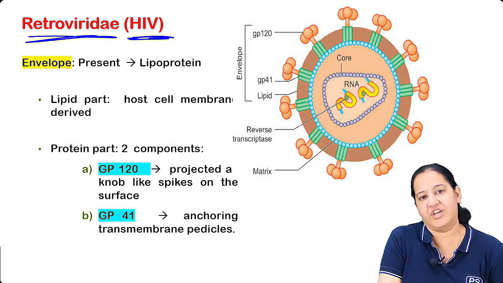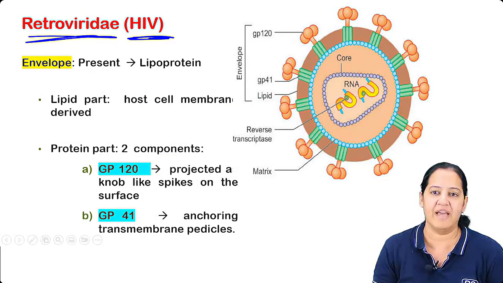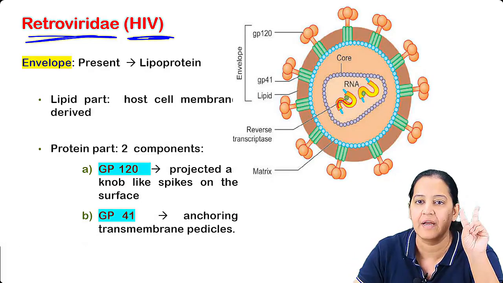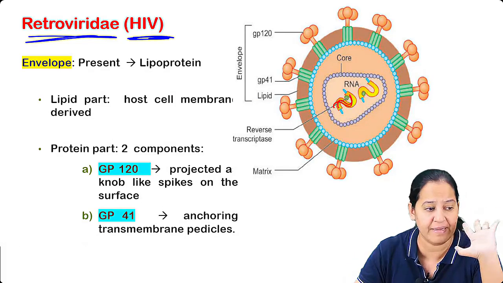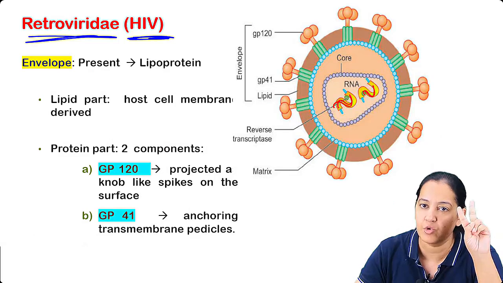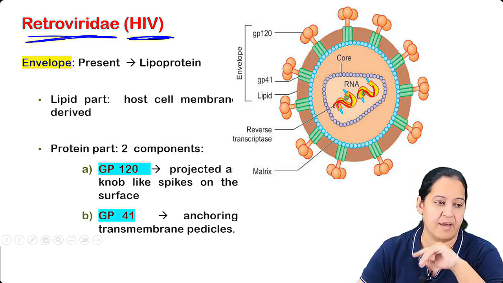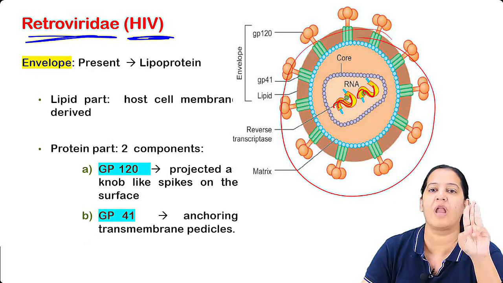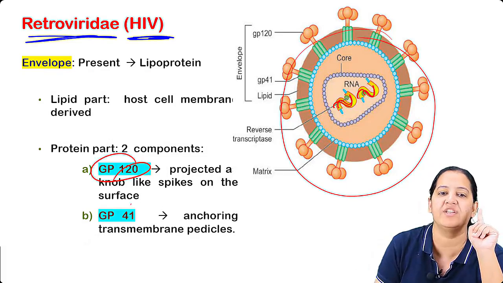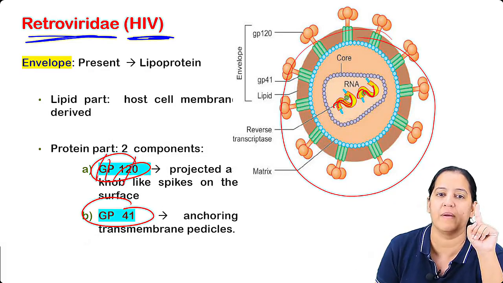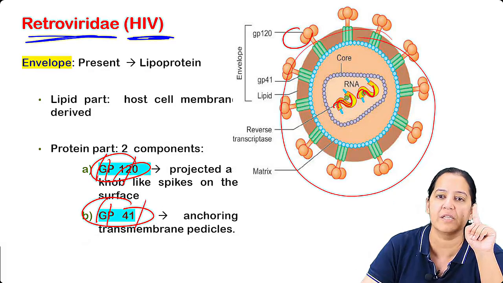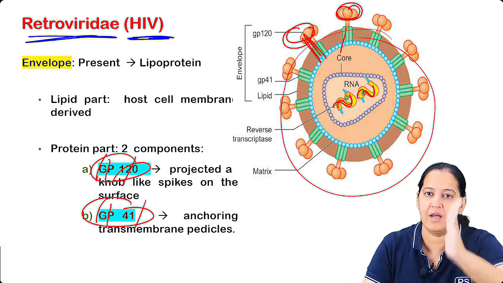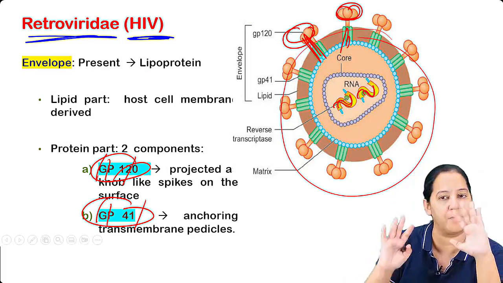Retroviridae, it is HIV. You can see the diagram of the HIV. In the diagram, you can see 2 copies of the RNA. It is not fragmented. It is having 2 copies of the RNA. It is single-stranded RNA, number 1. It is having an envelope. On the envelope, 2 glycoproteins are present, GP120 and GP41. Glycoprotein 120 is knob-like, and this is 41, the projectile.